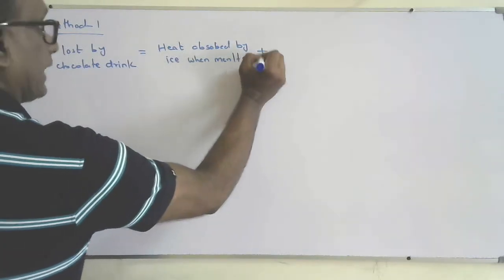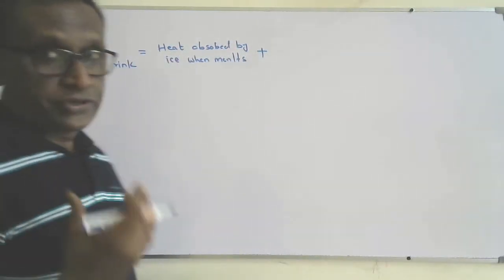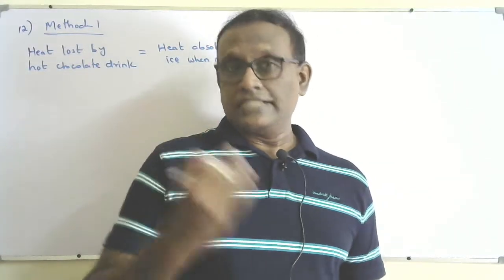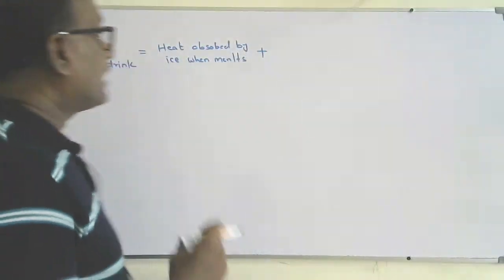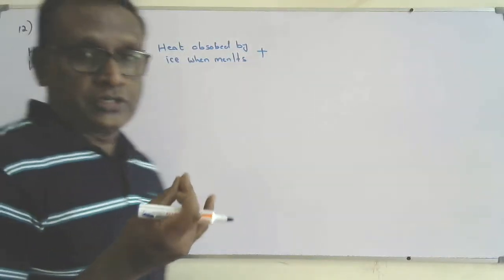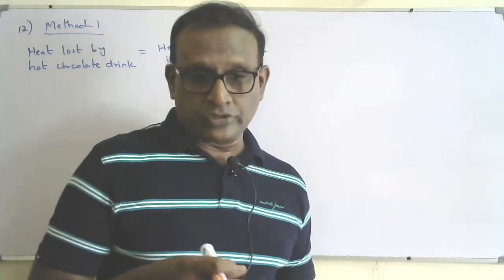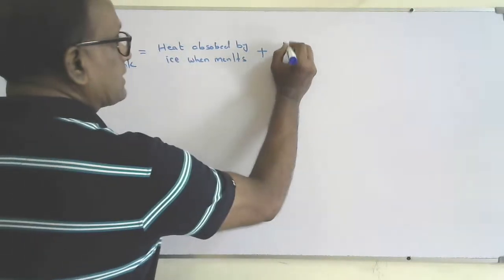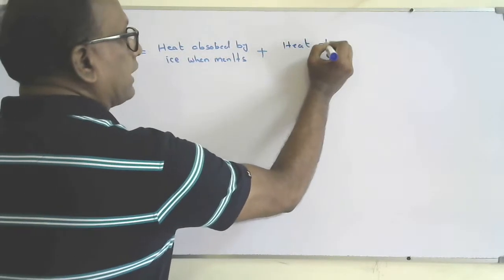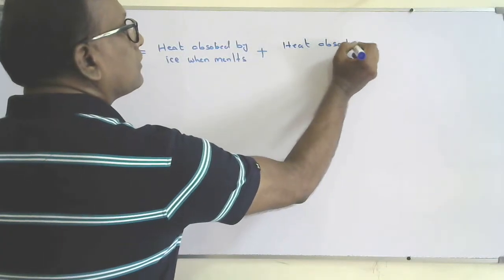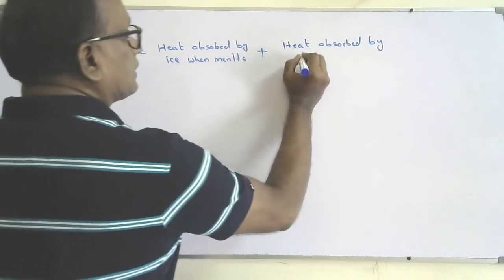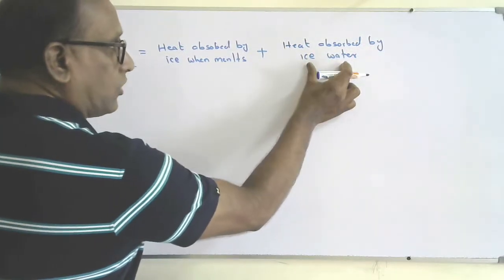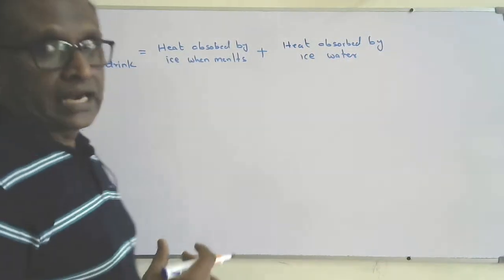First it will melt. I assume the ice is at 0 degrees Celsius. That is not mentioned in the question, but we assume the ice is at 0 degrees Celsius. So first the ice will melt and become water at 0 degrees Celsius. Then that water also will absorb heat. So I can say heat absorbed by ice water. We are not adding ice water. This ice water is from the melted ice.